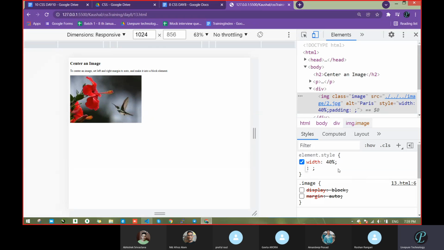Roshan, tell me, if I want padding only on the right side, how will we do it? Roshan, Abhishek, we want padding only on the left side, not in all directions. We want padding in only one direction. How will we do it? Yes, sir. Go one by one.